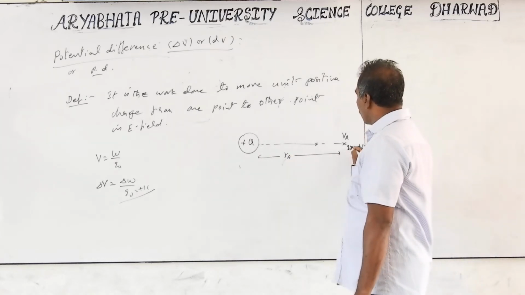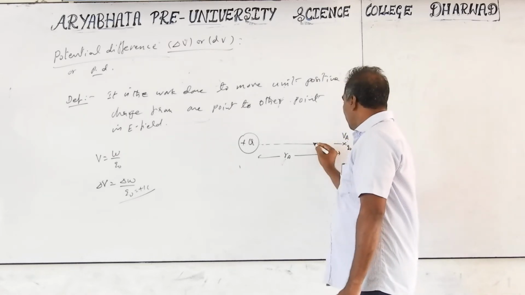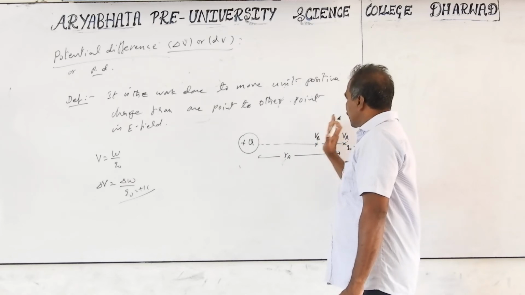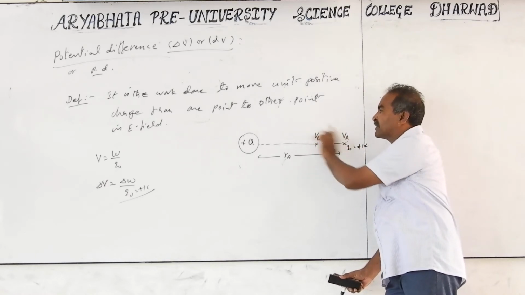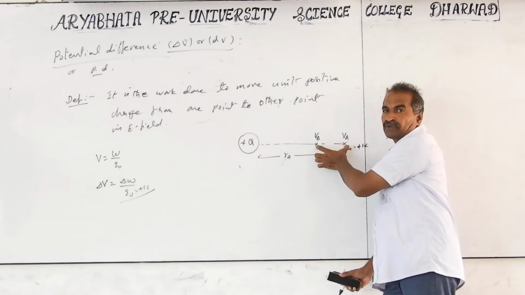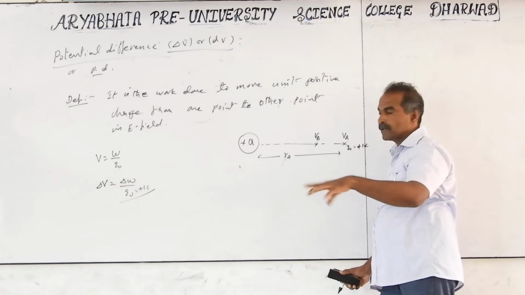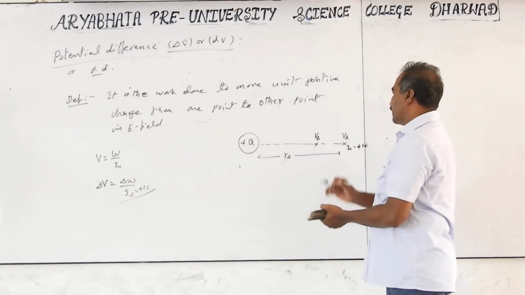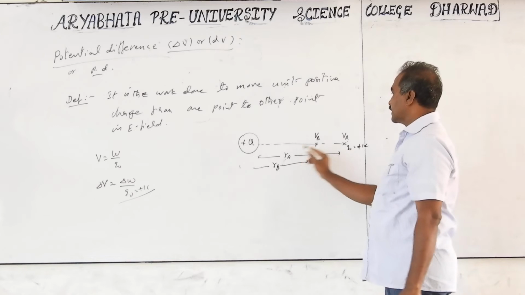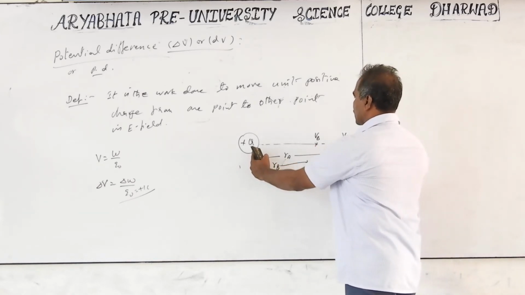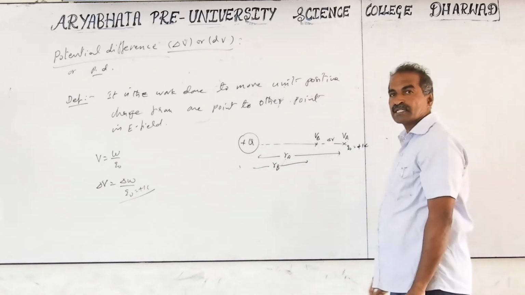Now I am moving this Q naught from here to here, not from infinity again. We are moving from A to B, and the potential here is VB. For a single point we could compare with the point at infinity, but here we are moving from one point to another point within the electric field. The difference of potentials is called the potential difference, the difference in potentials between the two points in the electric field. I am moving from A to B; I can move from B to A also. The distance from the source to B is RB. RA minus RB is the distance I am moving, which we write as delta R.